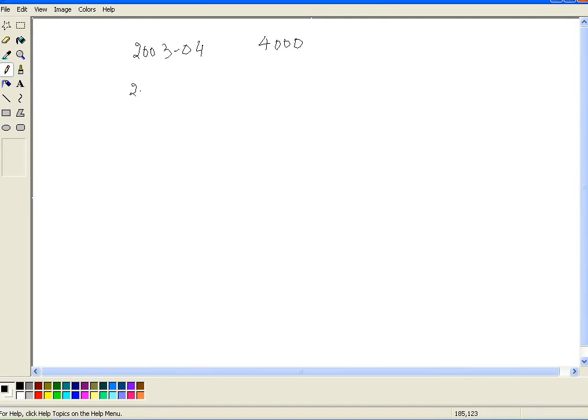Next, 2004-2005 we have to take 52,200 minus 4,400. Okay, which is 47,800. Next, 2005-2006